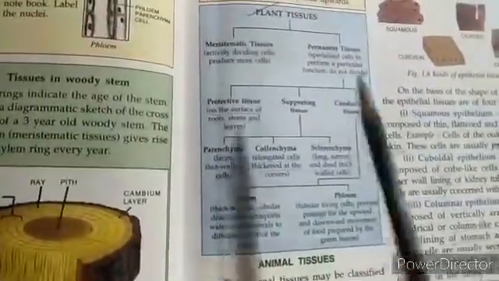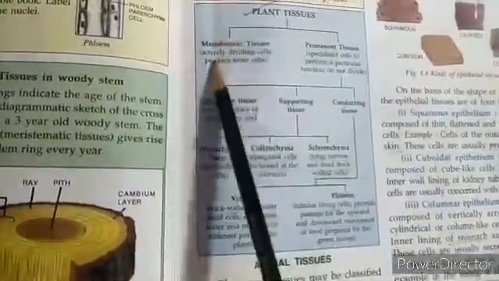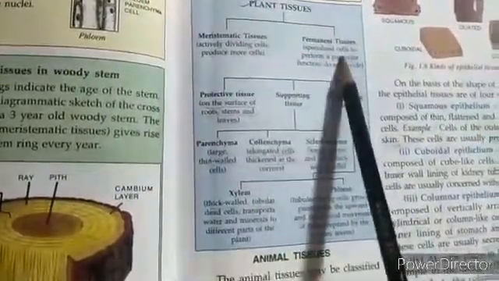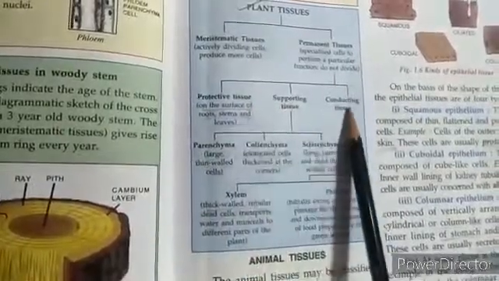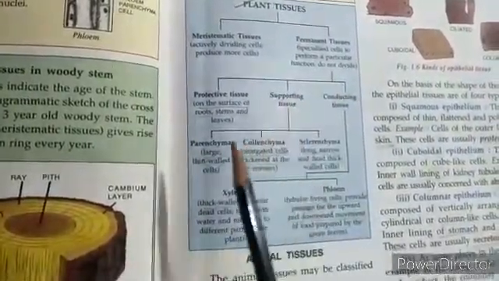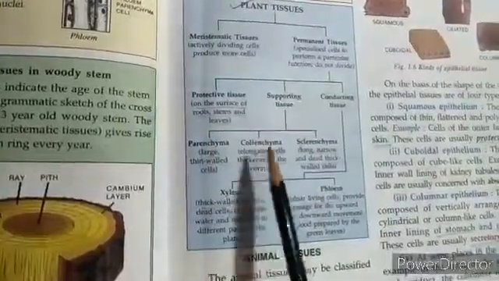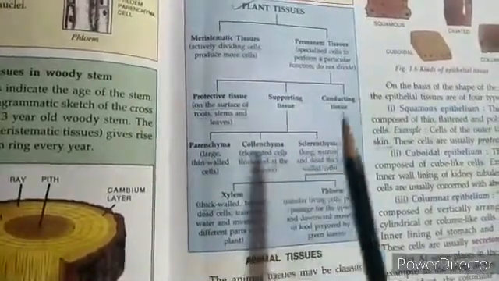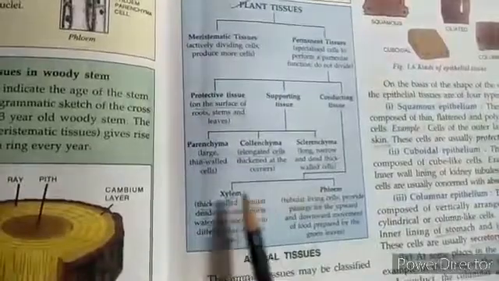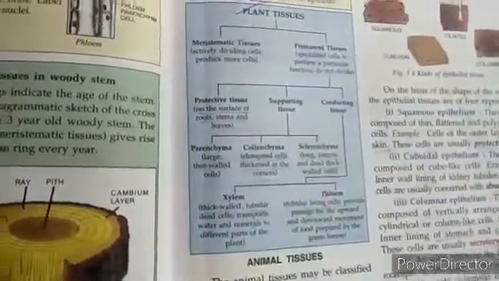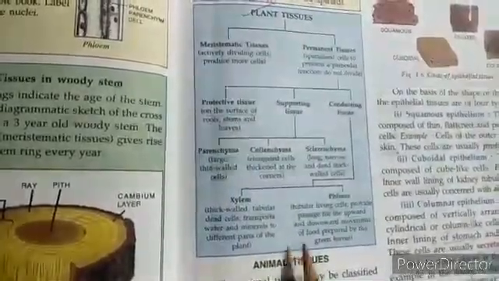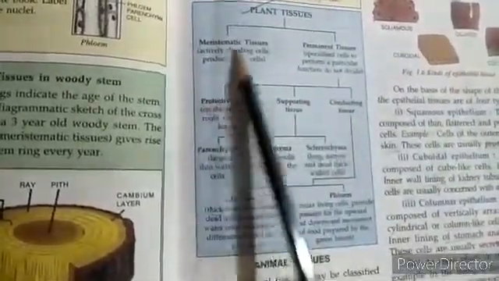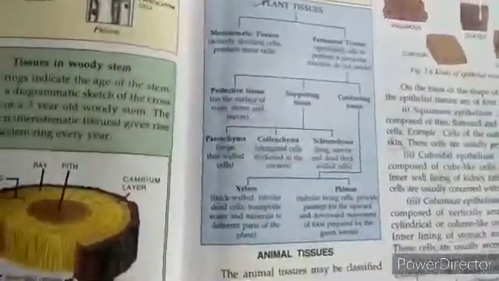So we came to know that plant tissue is divided into meristematic and permanent tissue. Permanent tissue is further divided into protective tissue, supporting tissue and conducting tissue. Supportive tissue is further divided into parenchyma, collenchyma and sclerenchyma. And conducting tissue is further divided into xylem and phloem. I hope the plant tissue classification, or the types of plant tissues in this table, is clear to us and will be easy for us to understand.